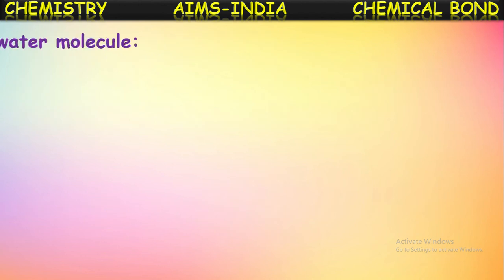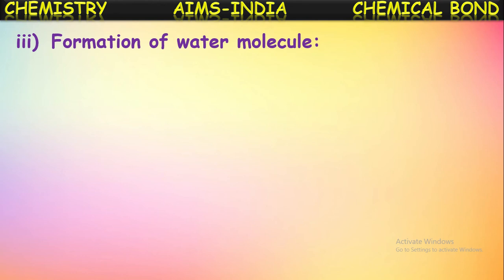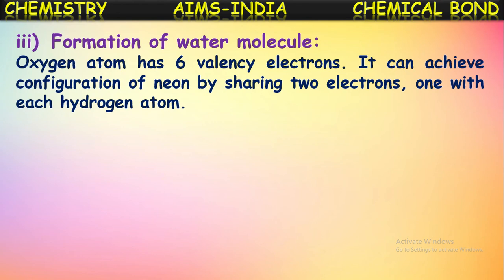Let us see one more example. Formation of water molecule. We know the oxygen atom has 6 valence electrons because the atomic number of oxygen is 8 and its configuration is 2, 6. So as it has 6 valence electrons, it can achieve the configuration of neon by sharing two electrons with other atoms, one with each hydrogen atom. It is ready to share 2 electrons and hence it will get 2 extra electrons by sharing, so that it becomes stable like the nearby noble gas neon.